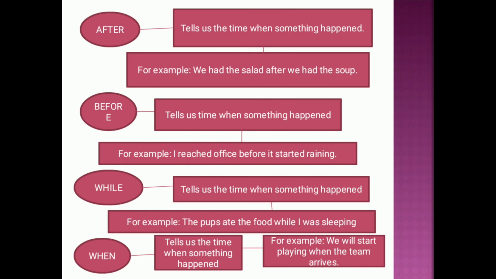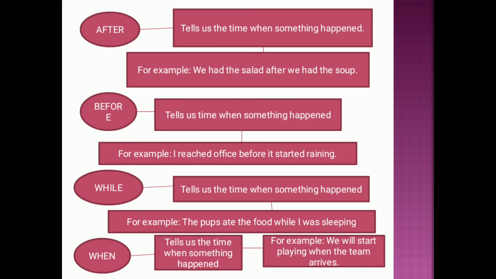Next is before. Before tells us the time when something happened. I reached office before it started raining. Same, it is giving the timing: when it started raining, I was inside the office because I reached office before it started raining, right?